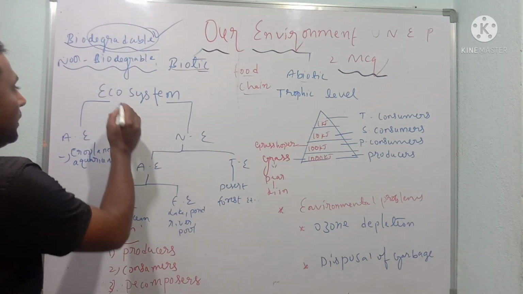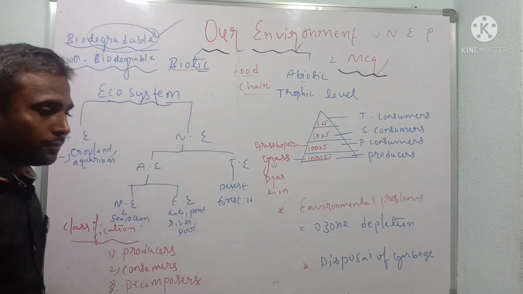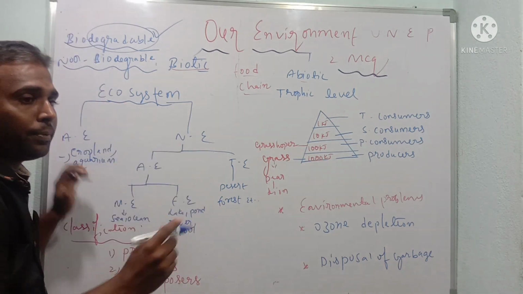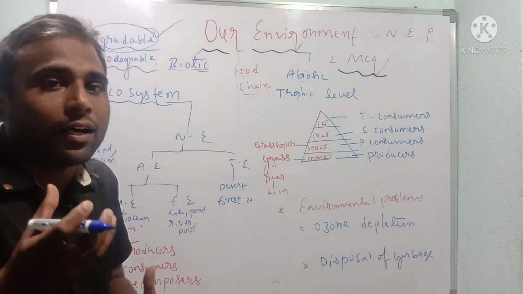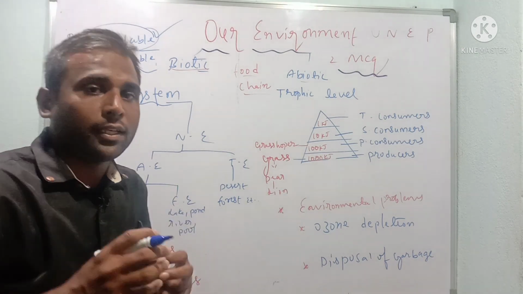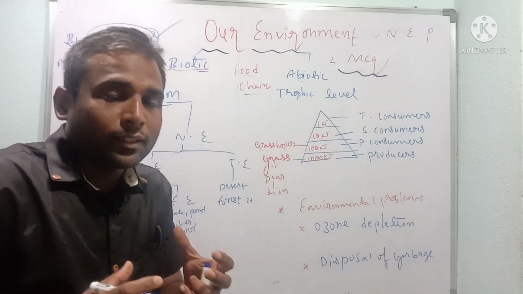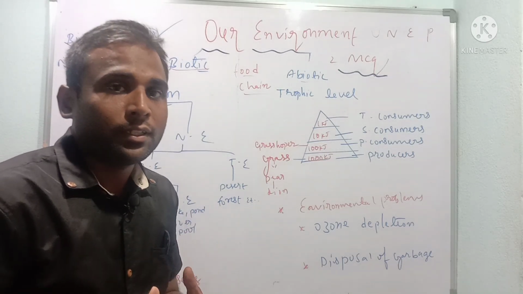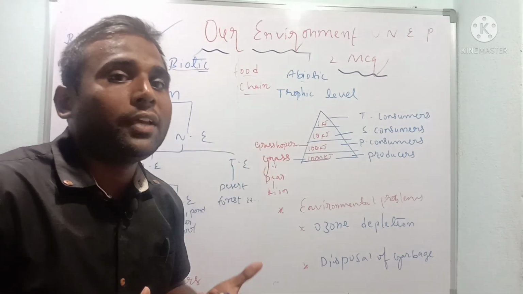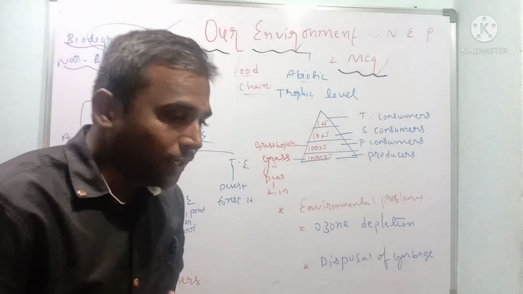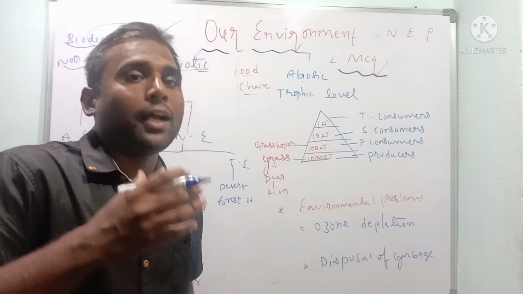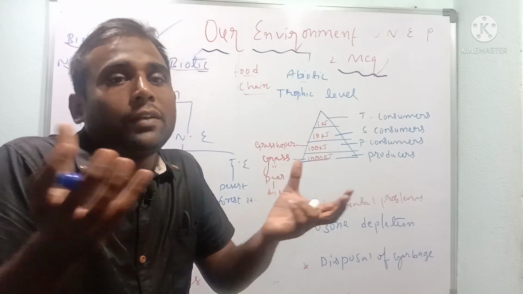After understanding this, come to the ecosystem. What is an ecosystem? Dear students, it's very simple. All interacting living organisms in an area, with non-living components.